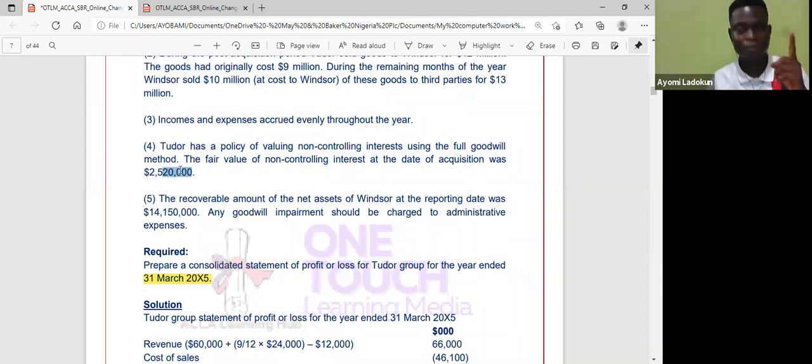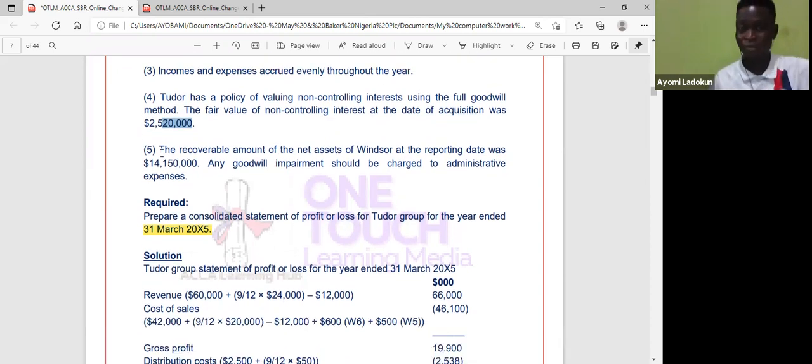If I'm not given it, they'll give me the market price of the subsidiary, okay? So I multiply with the shares of the subsidiary, then multiply by the percentage of holding of the NCI, okay? So what I'm given here, we have discussed all of that.